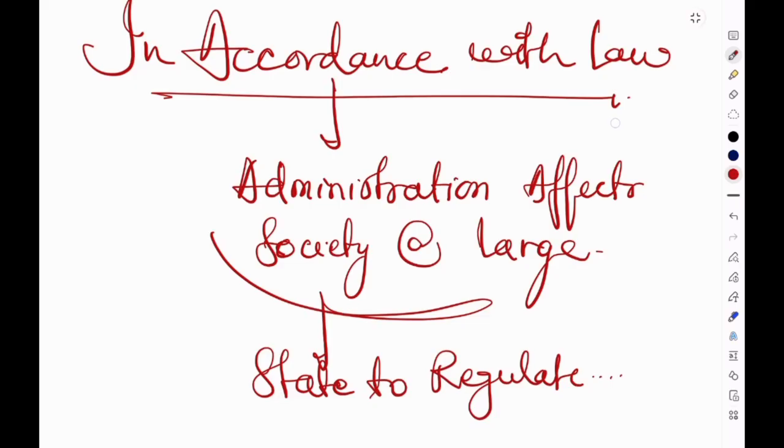There are distinctions between religious and secular matters. The state can regulate or interfere in the secular matters, that is the property management, finance, accounts, or administrative functions. But the state cannot interfere in religious matters like the rituals, worship, or religious doctrines.